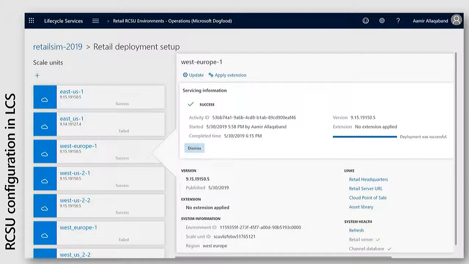And on the bottom right, you'll notice we have something called system health. For some of you who probably know the insides of our system well, we've had this capability to do a very rudimentary health check on our retail server. The way we do it is we take the URL of our retail server, we append some health check parameters to it, and it gives us a very basic pulse of, is the service up? Is it able to connect to the channel database and real-time service? So that's been very popular, especially amongst our support engineers, amongst our developer team.